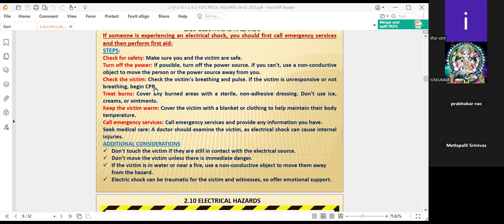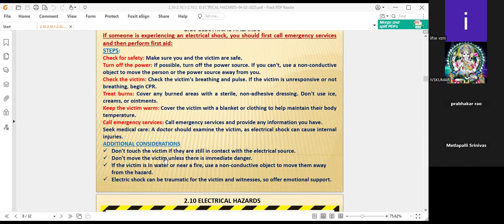Additional considerations: don't touch the victim if they are still in contact with the electrical source. For example, if the electrical source is not cut off from the victim, don't touch that body. Immediately go to the power station and shut off, or use a walkie-talkie or make an emergency call to switch off immediately, but do not touch the victim if the electrical source is still there.